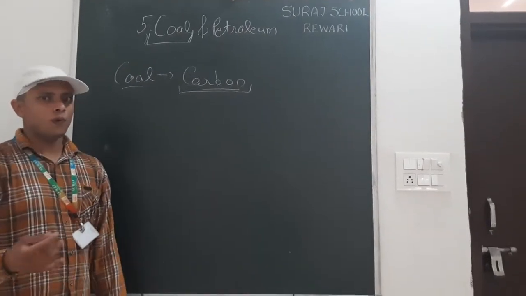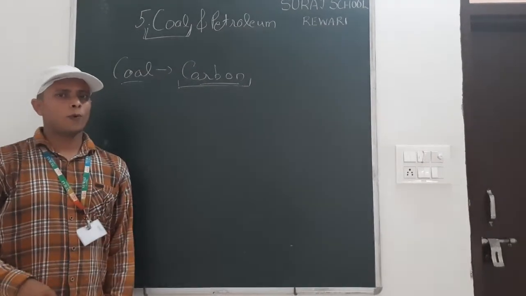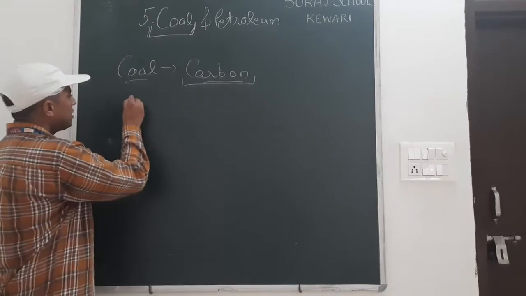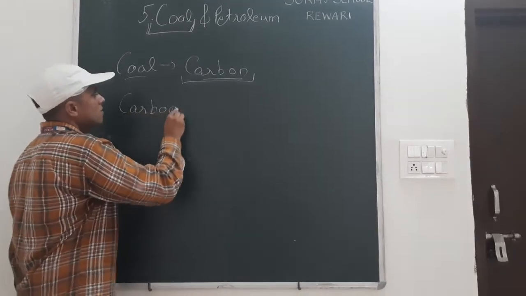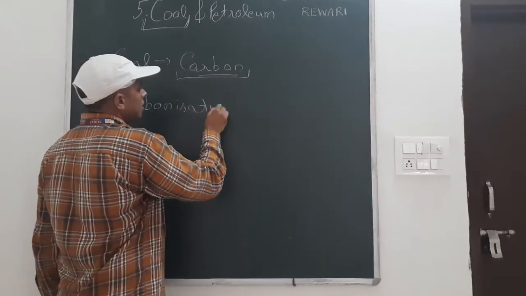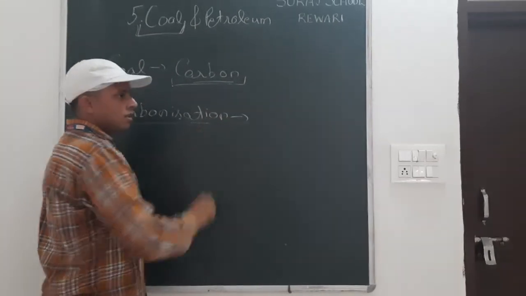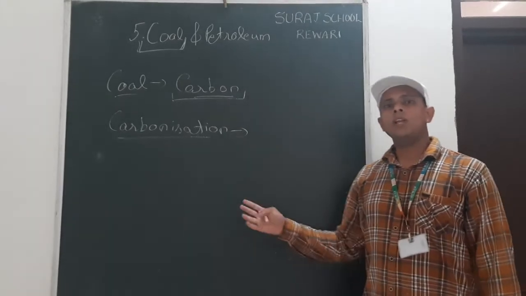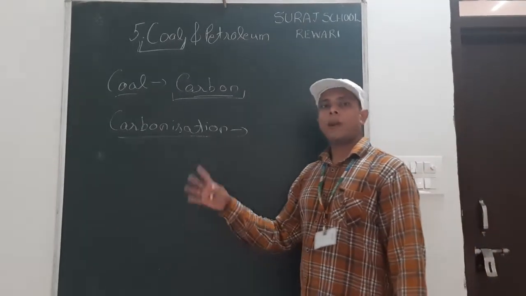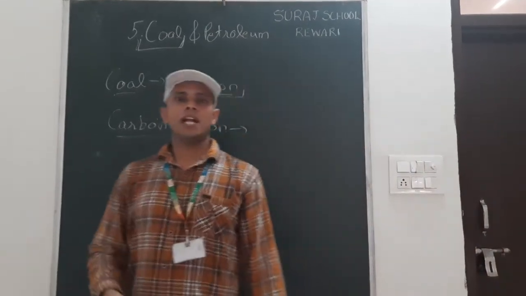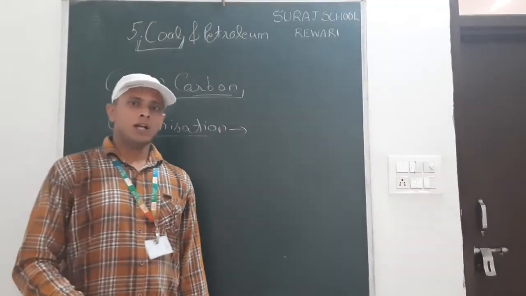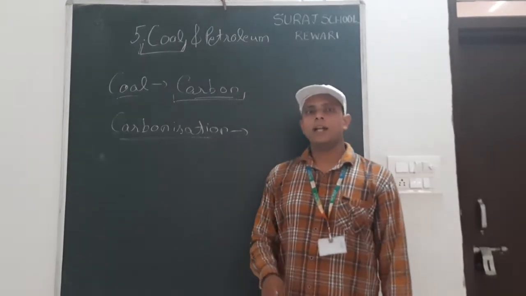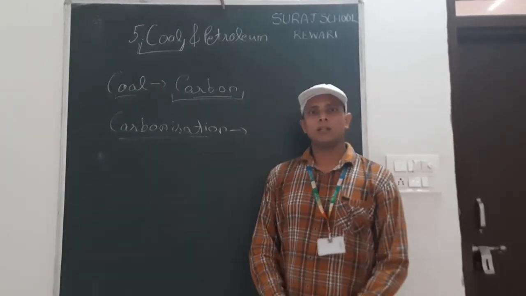So how is coal formed? Everyone knows coal is formed from plants. Today I will tell you about that process. That process is known as carbonization. Millions of years ago, plants and trees got buried under soil. Lots of soil came above them and they were buried deep under the soil.